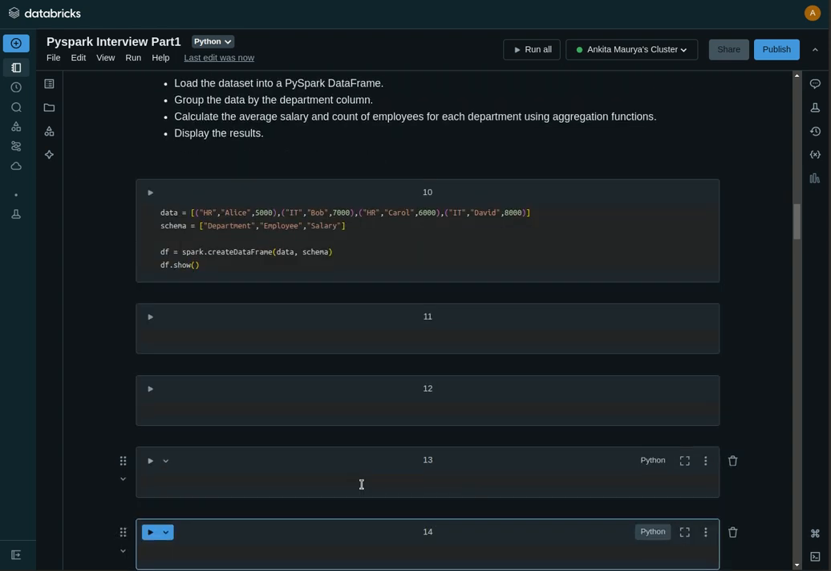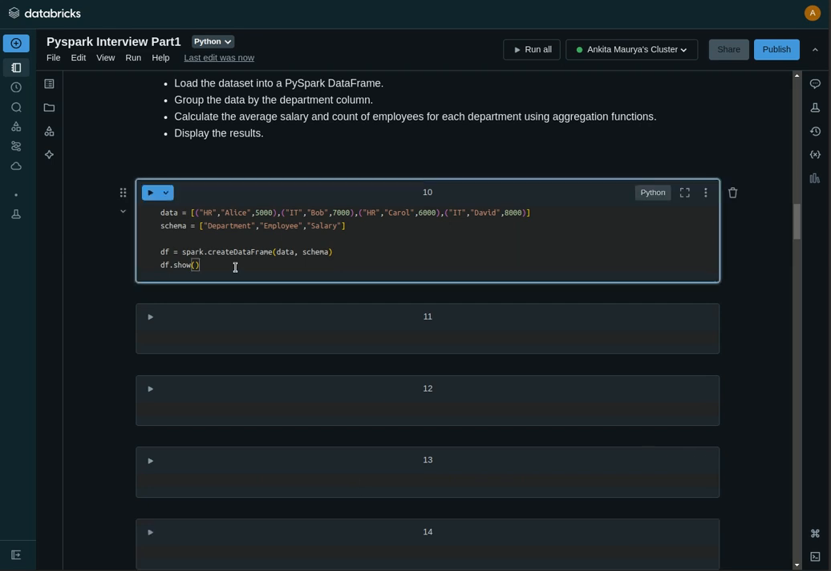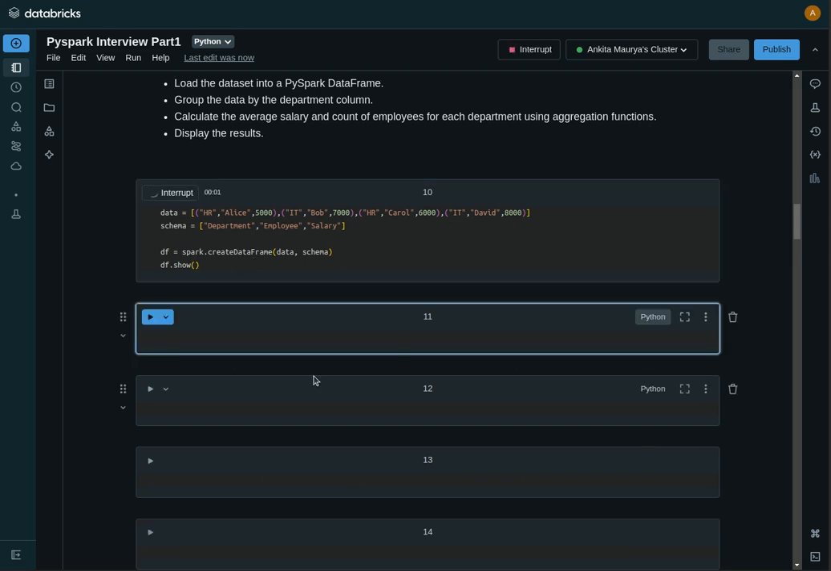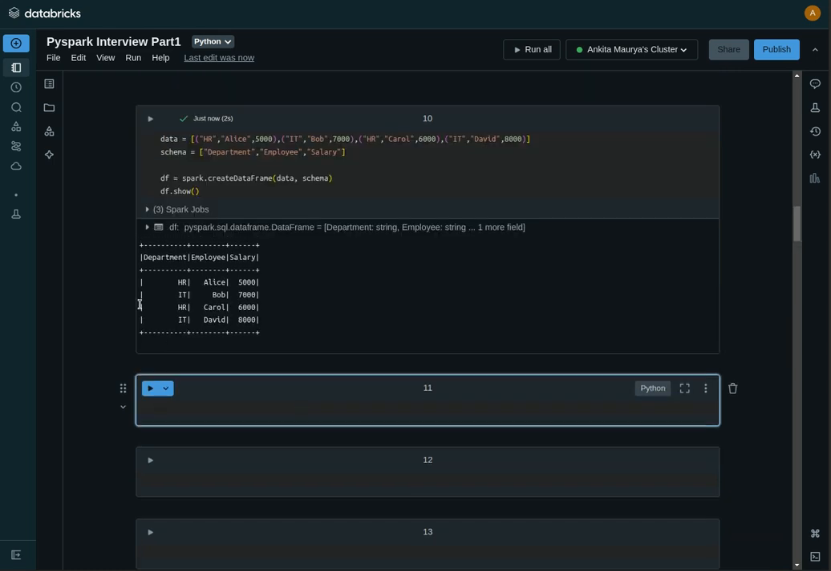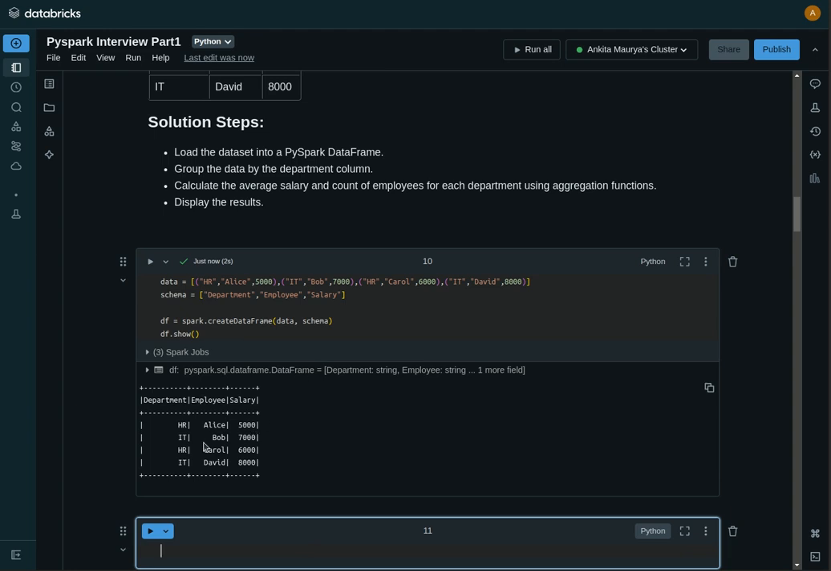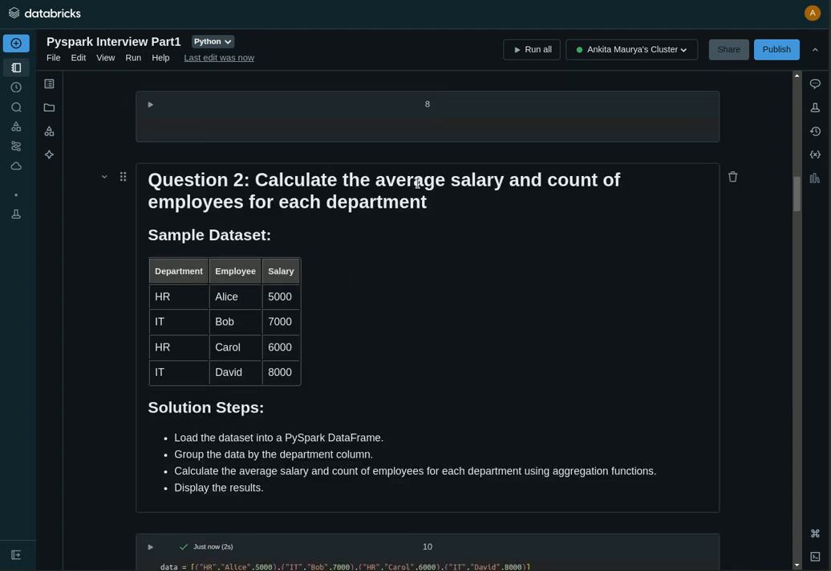Okay, I will run and then I'll show you the data first. So we have department, employee and salary, and we need to calculate the average salary and count of employees for each department. So basically we have to perform two operations: average and count of the employees in every department.